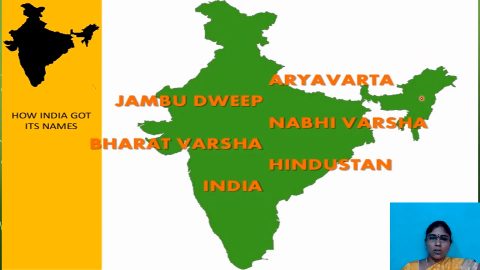Children, these are all different names of one country. Jambudvipa. Whenever we enter a temple, first we say Jambudvipe, Bharatakhande. So they are using these words. Our country is also named Jambu. Jambu means big, and Dvipa means island. This is a peninsular country. And Bharatavarsha. Because of King Bharata, we call our country Bharatavarsha.